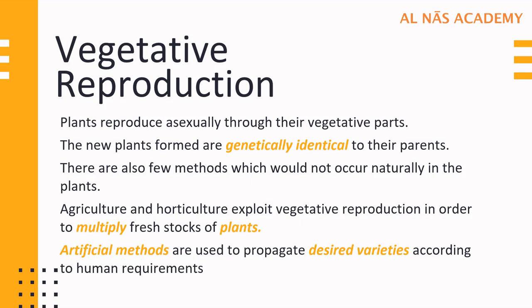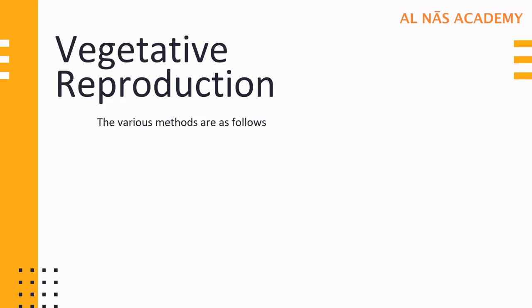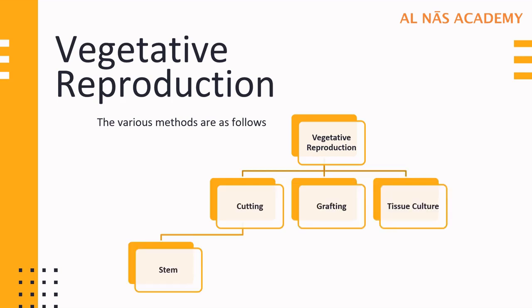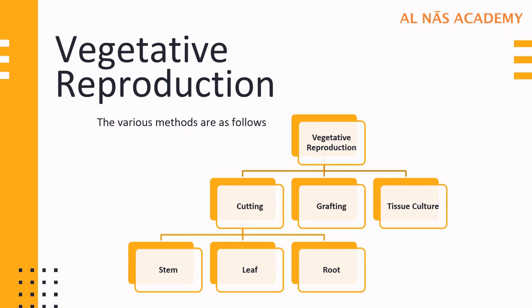Till here is it clear? In vegetative reproduction, the methods are cutting, grafting and tissue culture. In cutting, there are stem cutting, leaf cutting and root cutting. Let us learn each of them in detail.